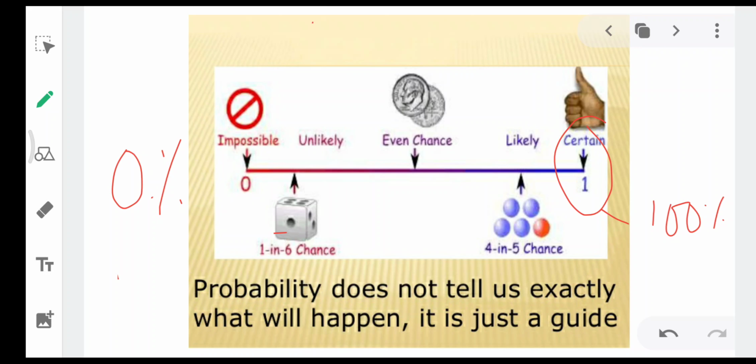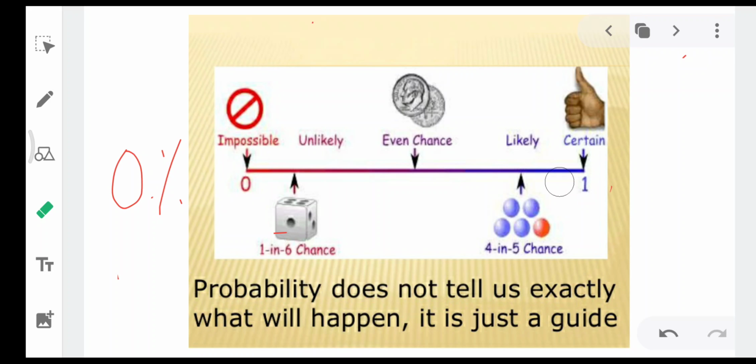Like if somebody scored 80 out of 80, the student scored 100%, I can say. When you divide this 80 by 80, what will you get? 80 by 80 is 1. So 1 is whole fraction, remember it. So 1 is certain. When the probability of something is 1, then it is surely going to happen.